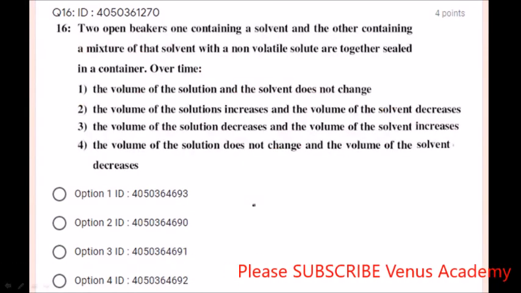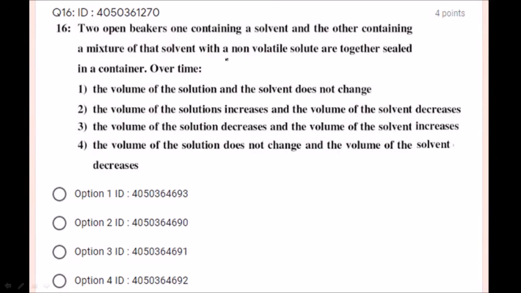Next, two open beakers, one containing a solvent and the other containing a mixture of that solvent with a non-volatile solute, are together sealed in a container over time. So they have taken a volatile solvent, any solvent, let us say water, and a non-volatile solute, let us say sodium chloride. So water and sodium chloride, the non-volatile solute, are together sealed in a container.